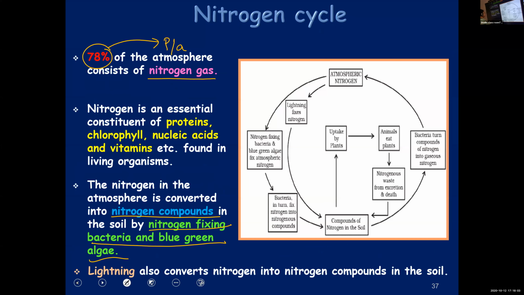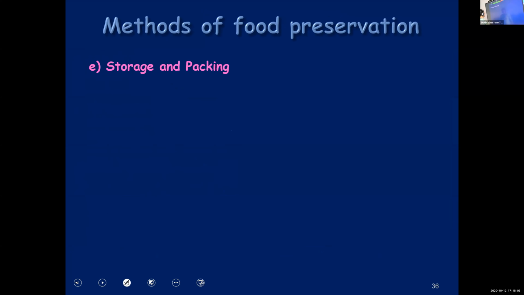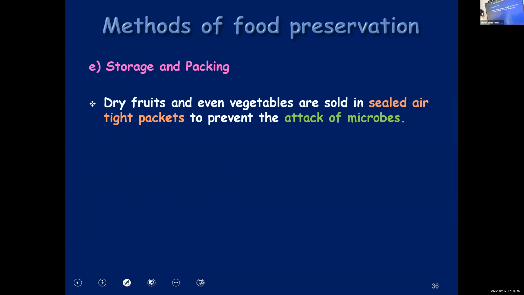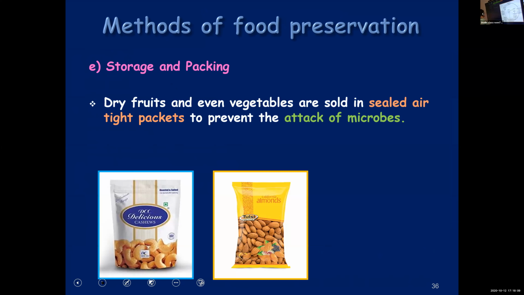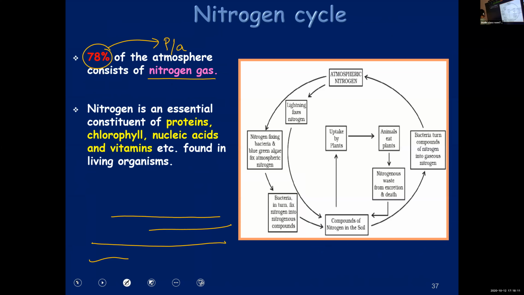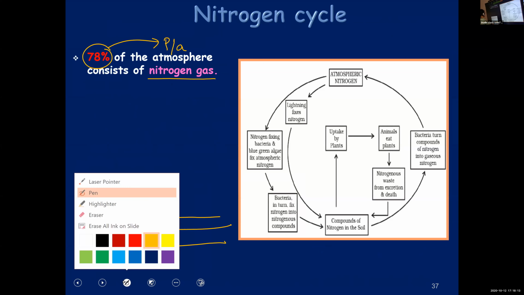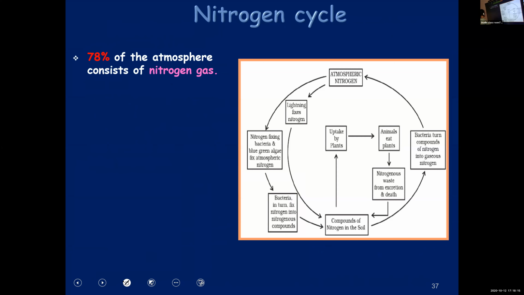So once again, I will repeat the whole thing. Okay, not this one. Let me take the next slide. Okay, this is the figure. With the help of the figure, I'll be explaining it once again for those who did not understand. Some might have already understood.